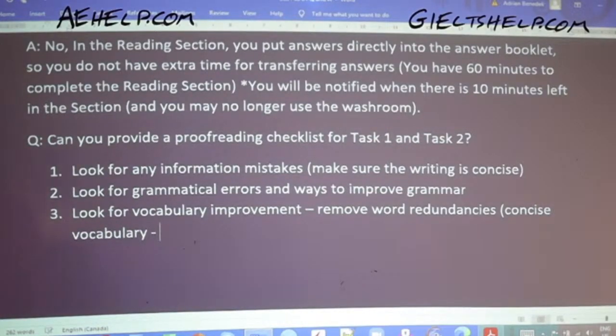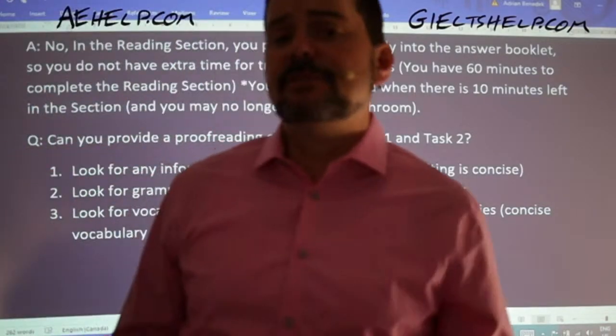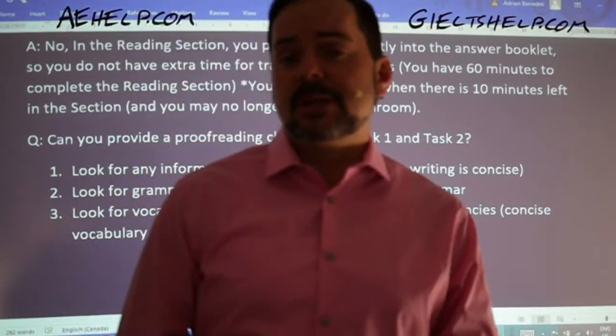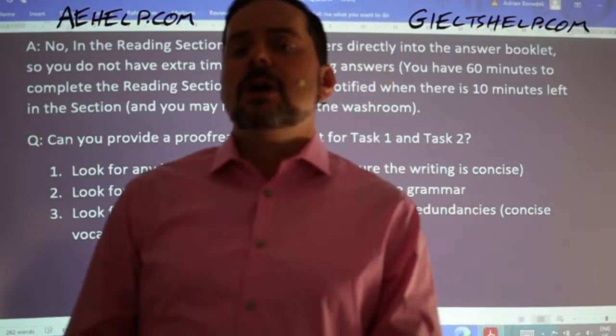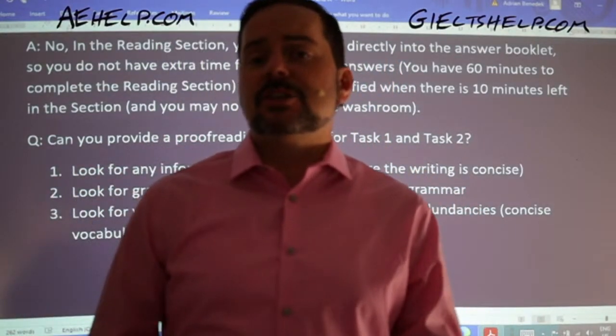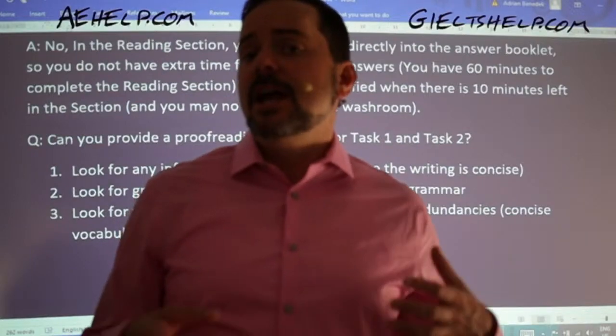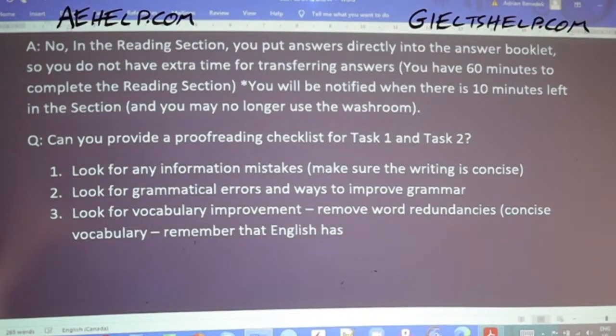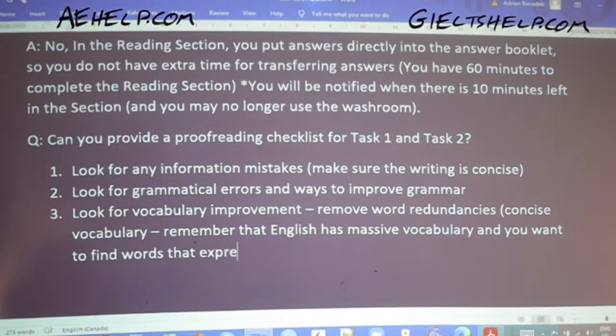Remember, students, that the English language has a massive vocabulary base. Standard everyday English is up to something like 1.4 million words. So you have words in English that can express some very complex ideas, and you want to look for those. Remember that English has a massive vocabulary, and you want to find words that express complex ideas. That will really help you make your essay concise as well.